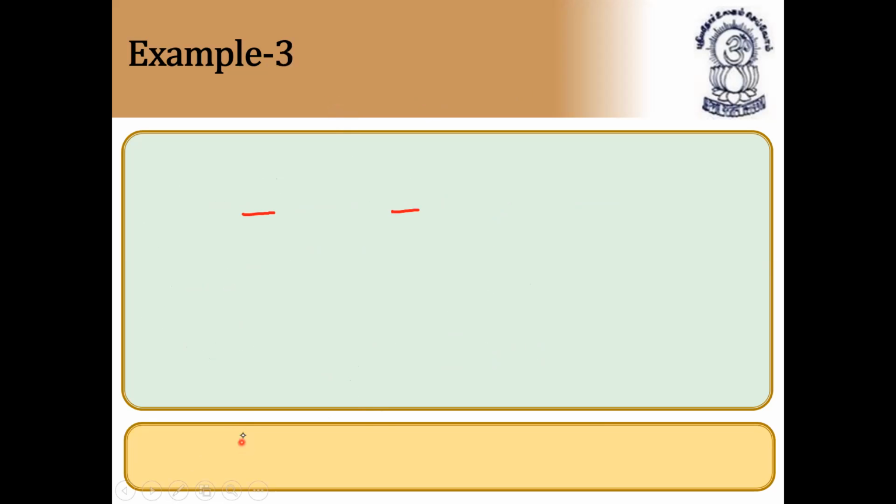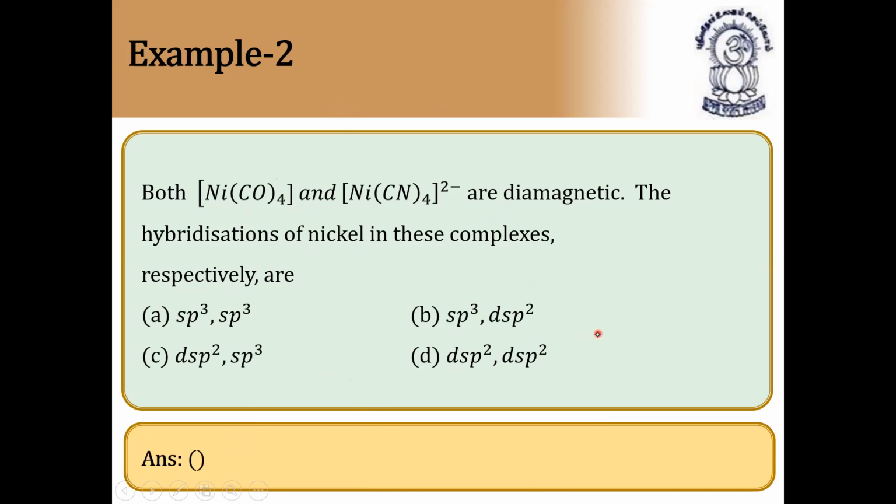So the answer, let me go back to the question, is option C. No, it is option B, because this one is sp3 and this one should be dsp2. You can check the answer in the hybridization concept. This is based on valence bond theory. Next question.